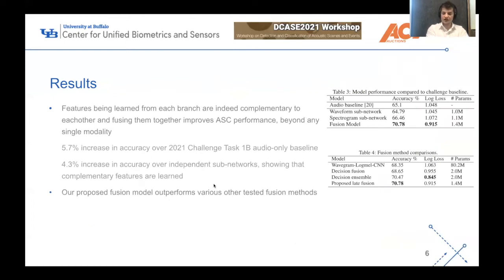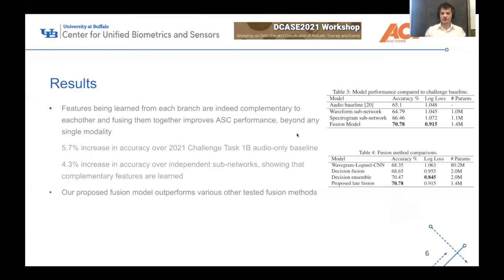Looking at the results of our paper, we see that features are really being learned from each branch that are actually complementary to each other, and that fusing them together for classification improves performance beyond any of the single modalities, so beyond waveform only or spectrogram only. If we look at this figure to the right, we see that both the waveform and spectrogram get around 64, 65, 66% accuracy, while our fusion model gets about 71% accuracy. So we see about a 4 to 5% jump in accuracy when we fuse these features together.